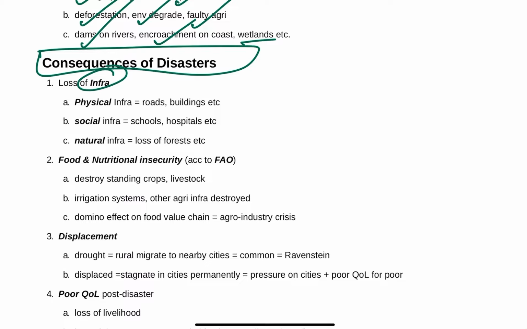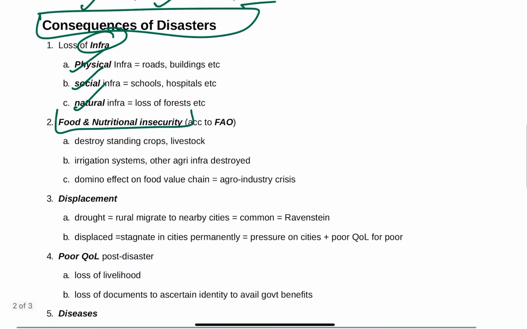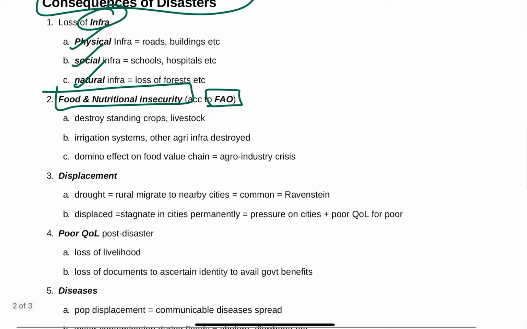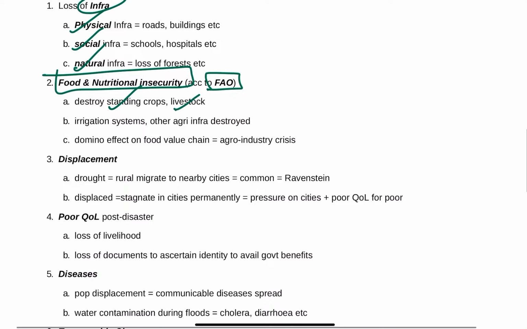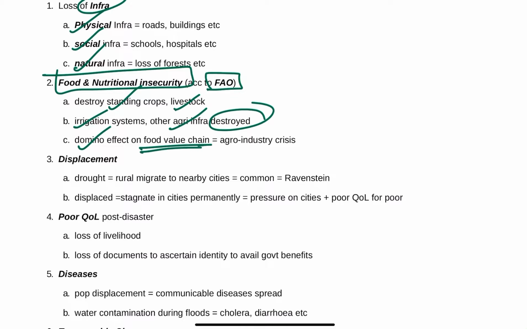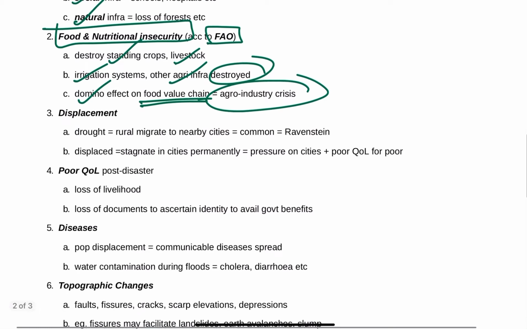First of all, loss of infrastructure, which may be physical infra, social infra, natural infra. Food and nutritional insecurity, according to FAO. This will destroy the standing crops and livestock, irrigation systems, and other agricultural infra. There is a domino effect on the food value chain, because of which the agro industry will go into crisis.